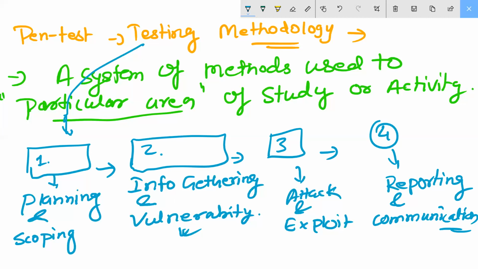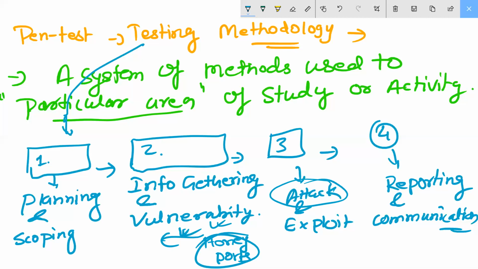Then after you will find the vulnerability, right? Honeypots, you heard about honeypots? Do you have an idea about honeypots? Yes, sir. Okay, very good. So with honeypots, the vulnerability comes. Then what will you do? You will create an attack, because you got the vulnerability of the organization, and you can exploit it. Then you can create the reporting part: where the vulnerability is, which techniques you used for attacking it, and how you should enter. This work happens in the organization itself also. They check their own vulnerability.